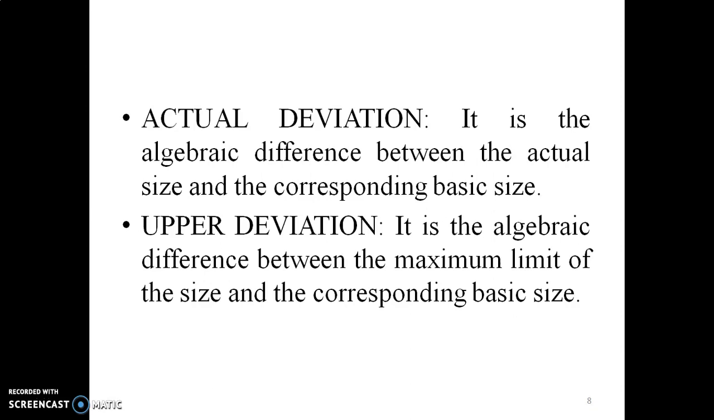Now, what are the actual deviation and the upper deviation? The actual deviation is the algebraic difference between the actual size and the corresponding basic size. Upper deviation is the algebraic difference between the maximum limit of the size and the corresponding basic size.